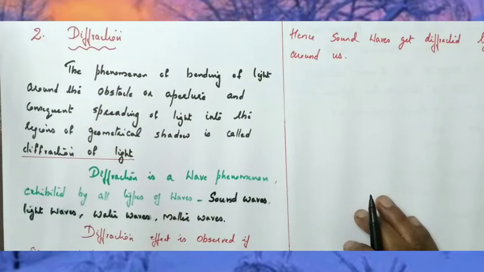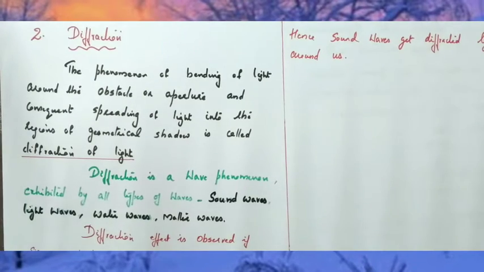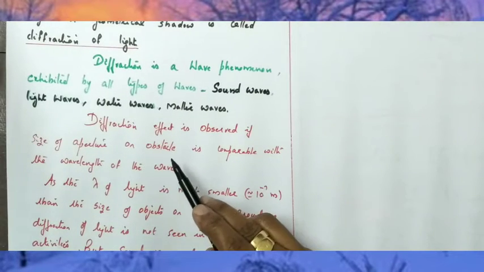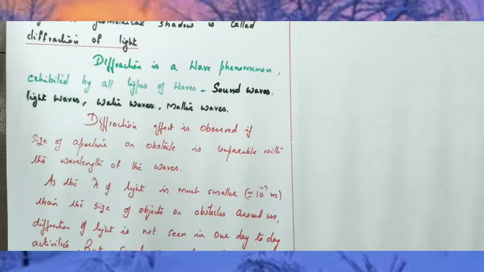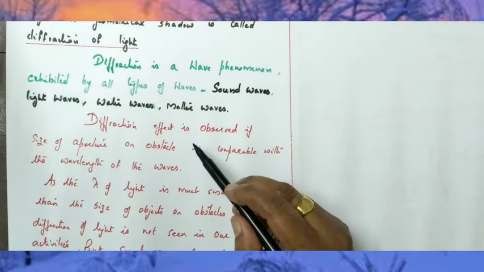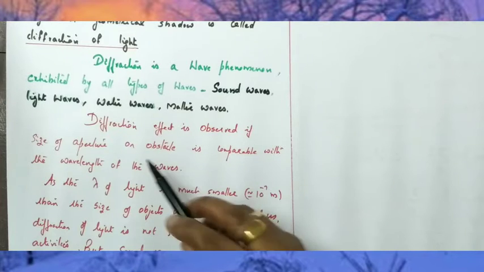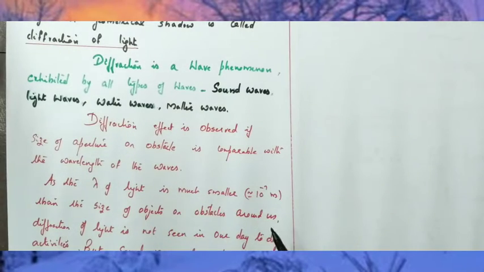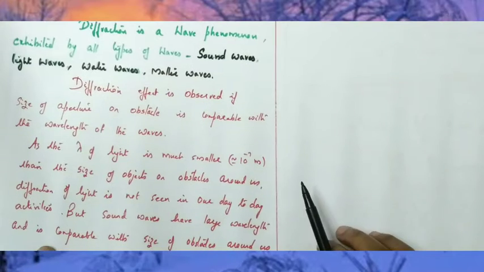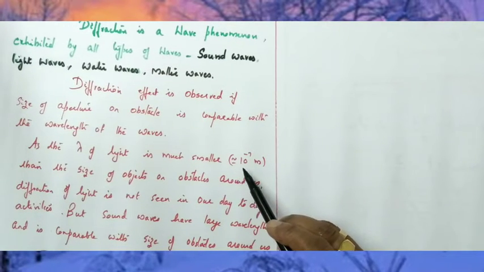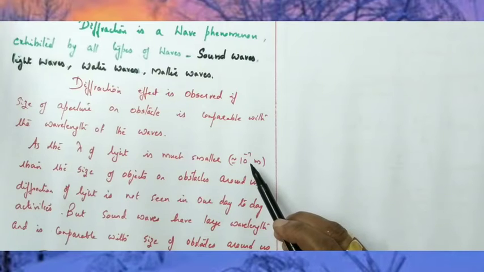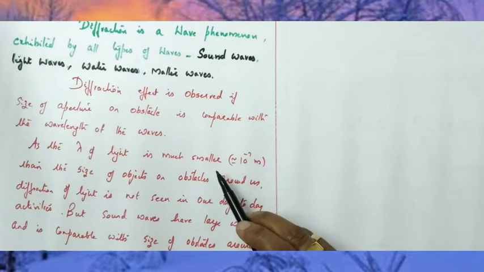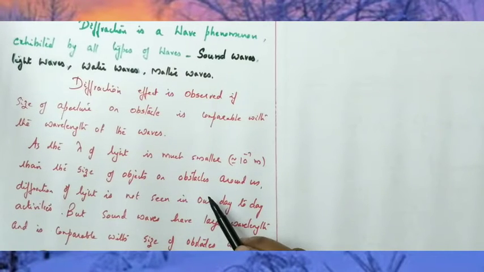Okay, but why is diffraction of light not seen in day-to-day activities? The reason is the diffraction effect is observed only if the size of the aperture or obstacle is comparable with the wavelength of the waves. So, this is a necessary condition for diffraction to be observed. The size of the obstacle or size of the aperture should be comparable with the wavelength of waves. In the case of light, the wavelength is much smaller, of the order of 10 raised to minus 7 meter. Okay, wavelength of visible light is of the order of 10 raised to minus 7 meter and it is very small. But what about the size of the obstacle or aperture around us?